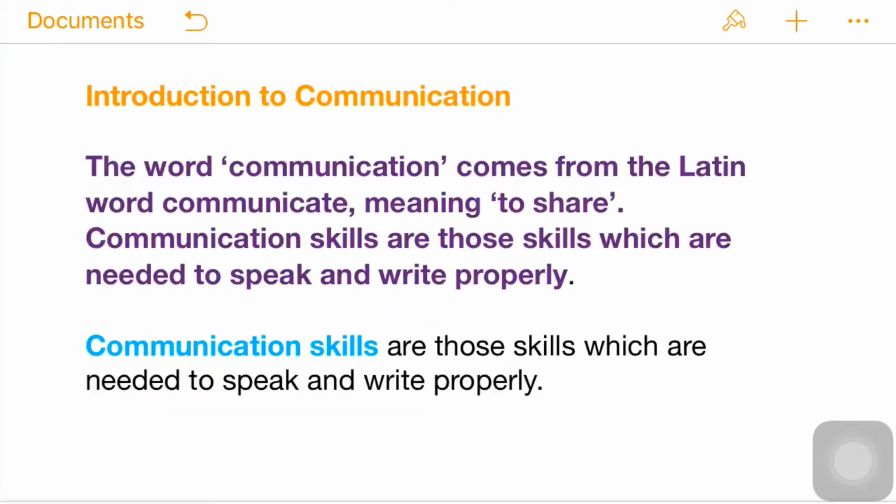So now let's begin with unit 1, that is communication skills. Before going further, first we have to know what communication is. The word communication comes from the Latin word meaning to communicate, to share. Basically when there is any sharing or exchange of ideas with each other, the term is known as communication.